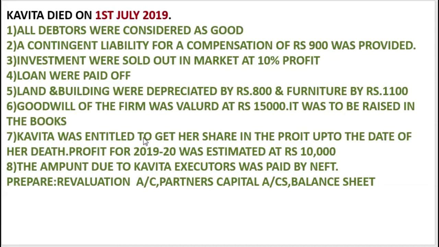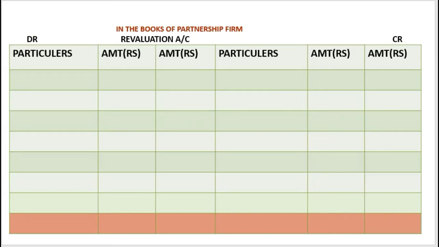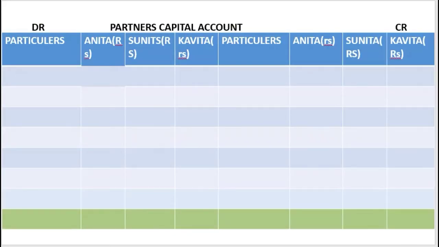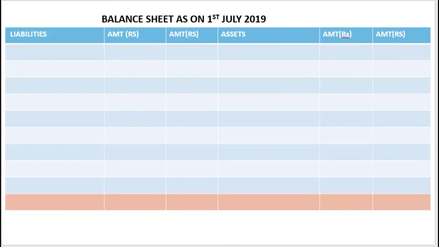Then Kavita was entitled to get her share in the profit up to the date of her death. Profit and loss estimated this way. The amount due to Kavita as executor was paid by NEFT. NEFT means a bank payment transfer was done. So we have to prepare the revaluation account, partners capital account and balance sheet. See here, I have already prepared them: the revaluation account, then partners capital account and balance sheet, and for working notes we'll be doing it over here.